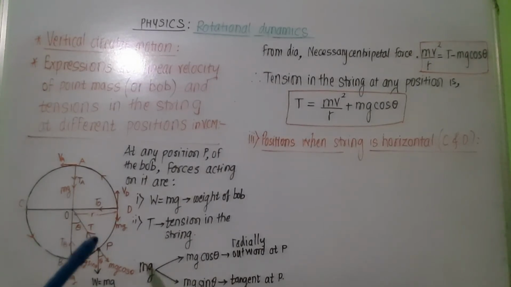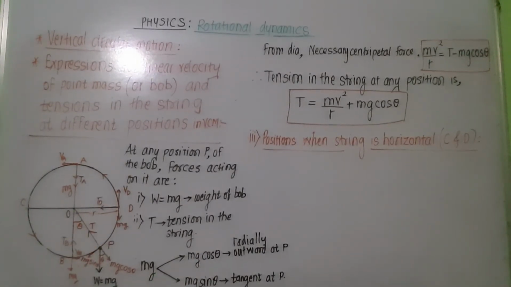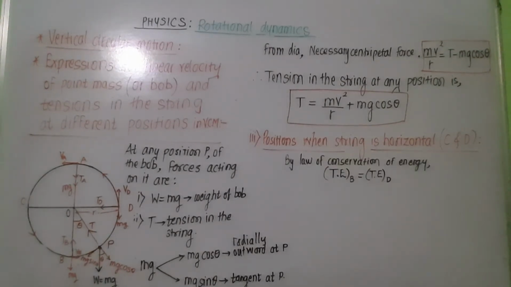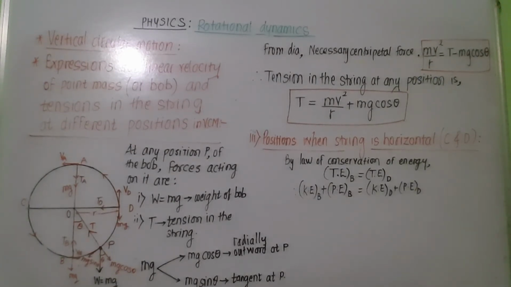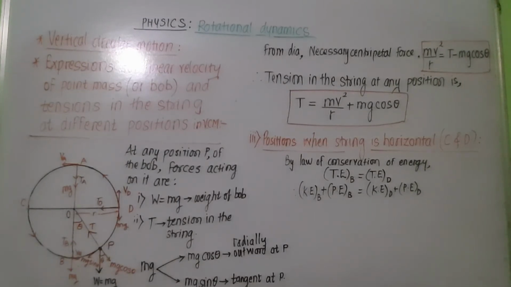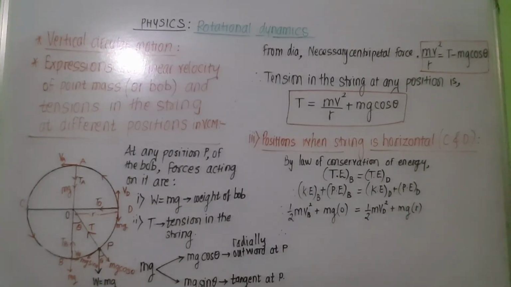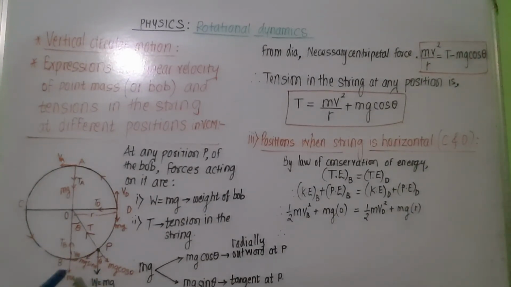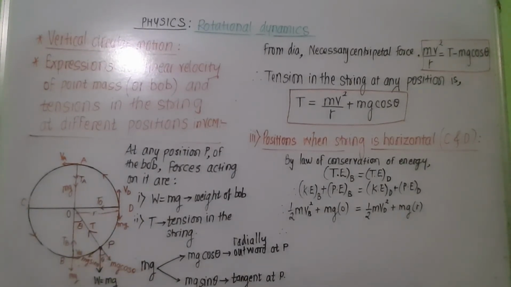So let us obtain velocity VD at this position by using the law of conservation of energy. That is, total energy at position B is the same as total energy at position D. That is, kinetic energy plus potential energy at B position is equal to kinetic energy plus potential energy at position D. Substitute values and we get at position B height is 0 and at position D height is equal to the radius of the circle.